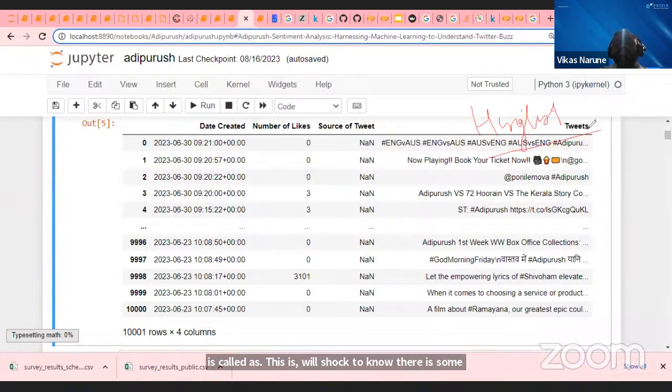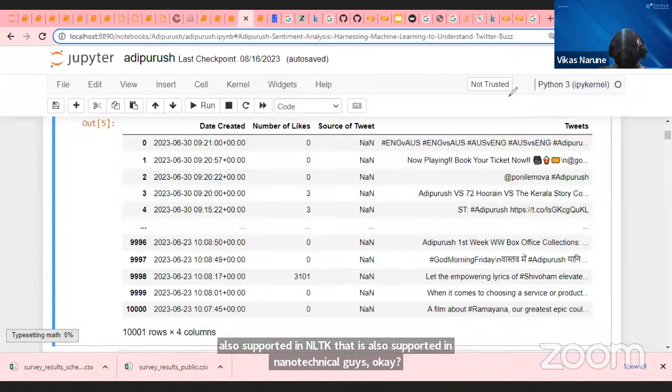English, it is a mixture of Hindi plus English. That is also supported in NLTK, guys. Okay. Multiple languages, 10K tweets. Yes, sir. So we are taking these tweets.